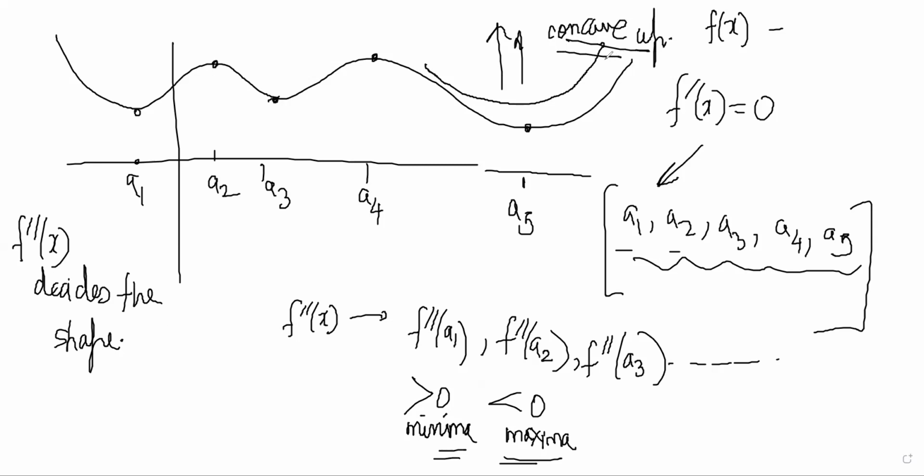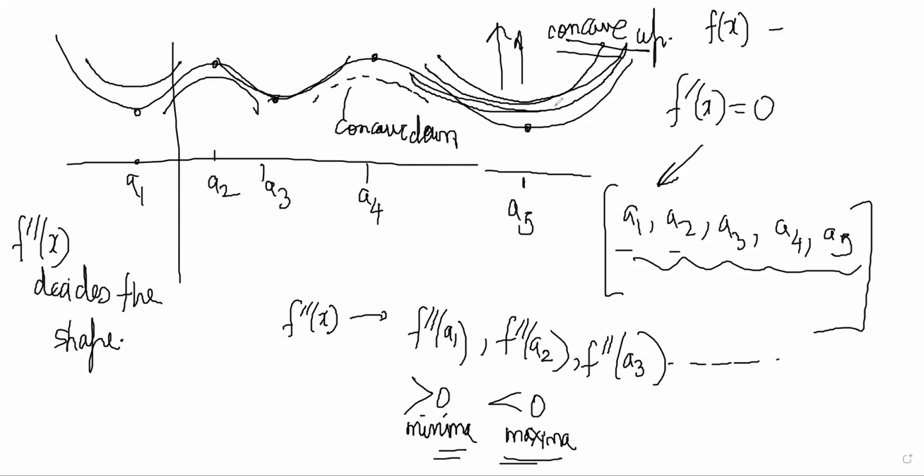Right now notice that this curve is like this, the cave is upward, so this is called concave up, and this portion is concave down, because the cave is downwards. This is concave up. This is concave down. This is concave up. So if the double derivative is positive, it is concave up. If it is negative, it is concave down. That's all that you need to know. Double derivative is positive in this region, concave up, and negative in this region, concave down.